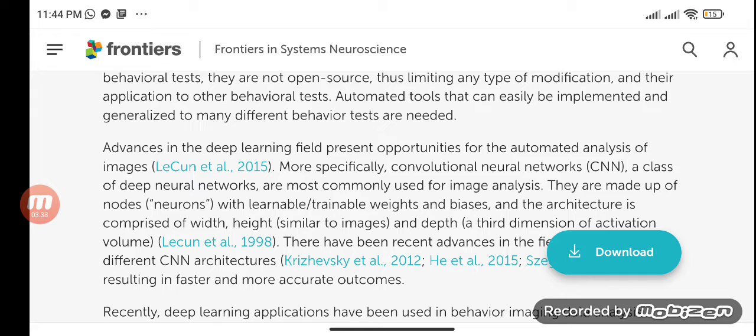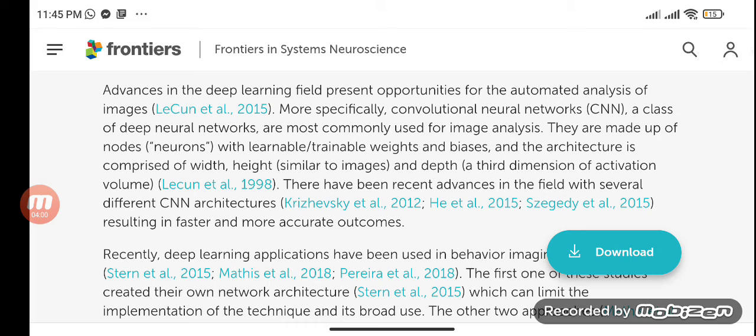Advances in the deep learning field present opportunities for the automated analysis of images. More specifically, convolutional neural networks (CNN), a class of deep neural networks, are most commonly used for image analysis. They are made up of nodes with learnable, trainable weights and biases, and the architecture is comprised of width, height, and depth. There have been recent advances in the field with several different CNN architectures, resulting in faster and more accurate outcomes.